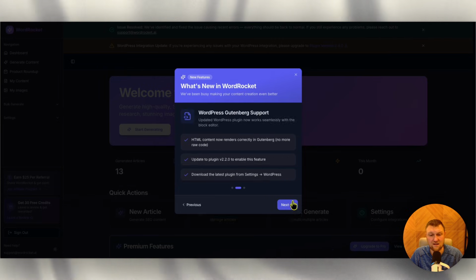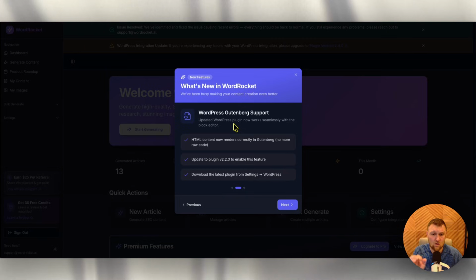There's another really cool thing that they've added as well. The WordPress Gutenberg support. Updated WordPress plugin now works seamlessly with the block editor, which is awesome. HTML content now renders correctly in Gutenberg. No more raw code. Update to plugin version 2.2.0 to enable this feature. Download the latest plugin from settings, WordPress. Okay. And then finally, manual URL support.